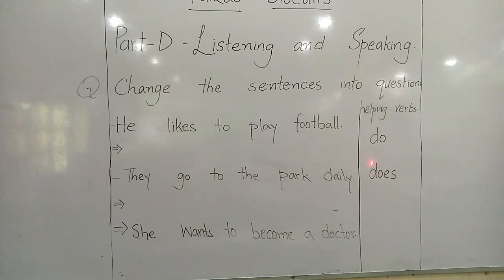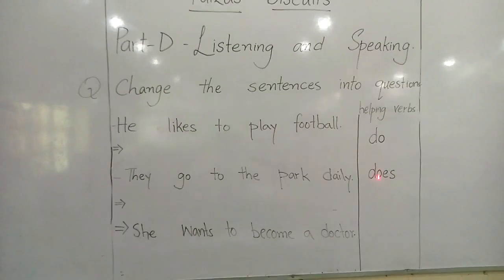Actually, do and does are the same helping verb, but it becomes does in place of do. Look at this: likes will become like, and this s will go to does. So we will use this helping verb. Does he like to play football?